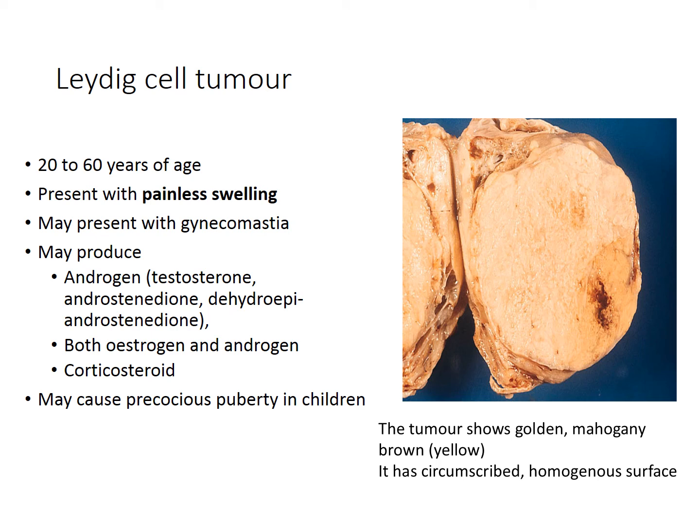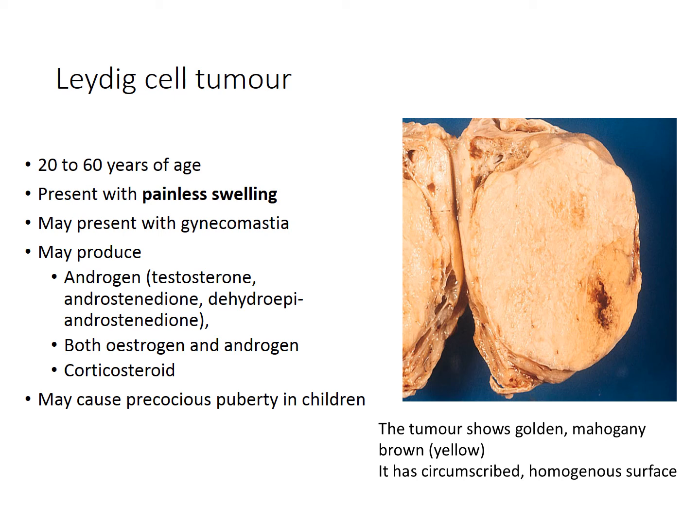Leydig cell tumors affect people in their 20s to 60s. They present with painless swelling and may present with gynecomastia. They may produce androgen, both estrogen and androgen, or they can produce corticosteroid. This tumor can cause precocious puberty in children.